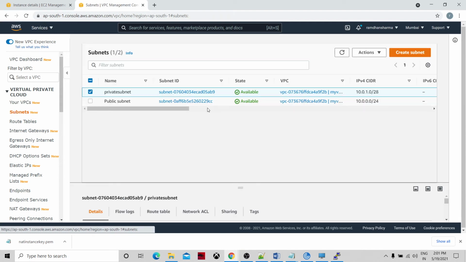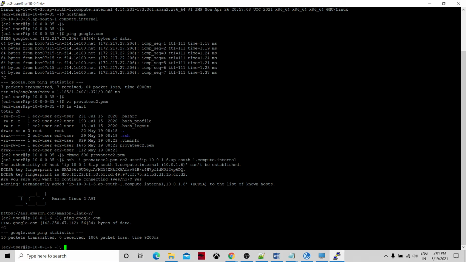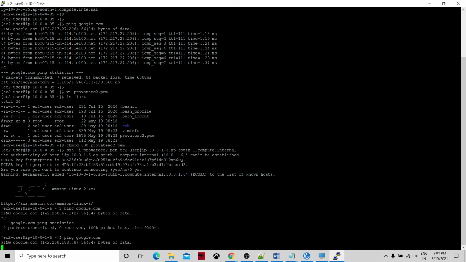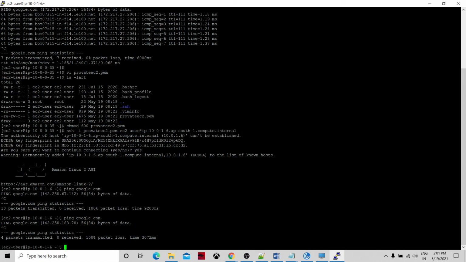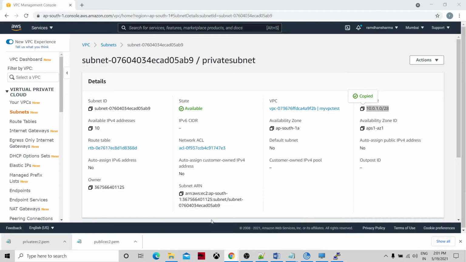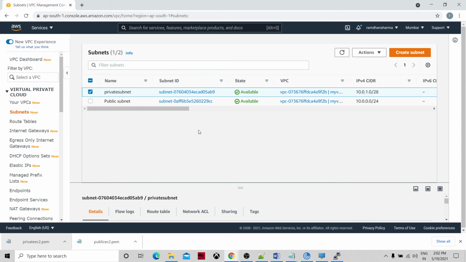Now go to PuTTY. We are in the public instance, isn't it? So ping google.com. Still it is not coming. So I think something is missing. Whatever is missing, we can go ahead and see.